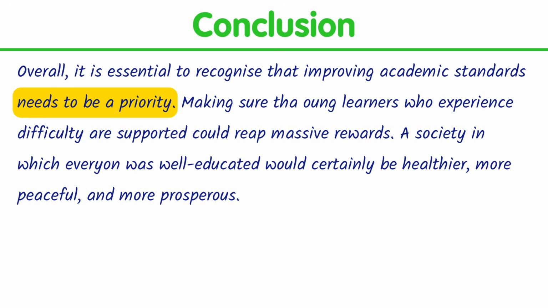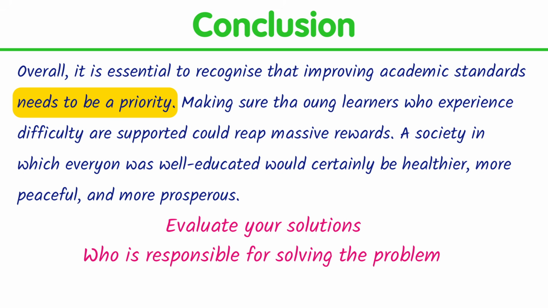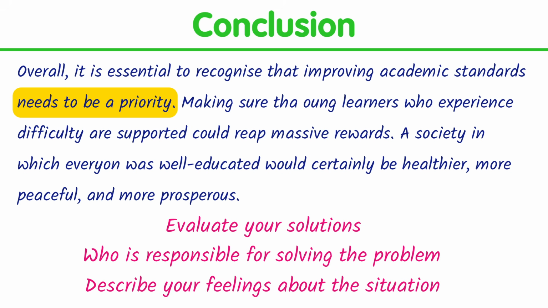The last point to wrap it up is related to the conclusion part, especially if we want to talk about a problem and solution essay. When you want to write the conclusion paragraph in a problem and solution type of essay, it is also possible to evaluate your solutions. For example, you say why they would work, or you can explain whose responsibility it is to solve the problem, for example, government, individuals, and you can also describe your feelings about the situation. It can be a hope, a wish, worry, fear, prediction, things like this, right?